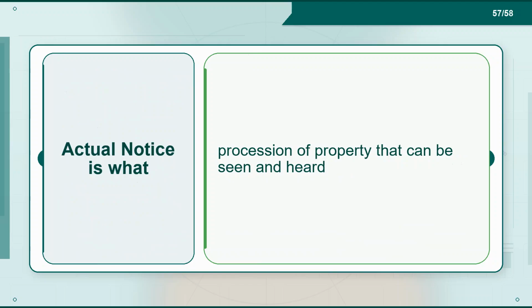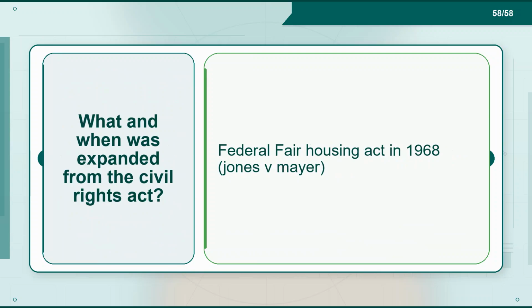Flashcard 57. Term: actual notice is what? Definition: possession of property that can be seen and heard. Flashcard 58. Term: what was expanded from the Civil Rights Act, and when? Definition: Federal Fair Housing Act in 1968, Jones v. Mayer.